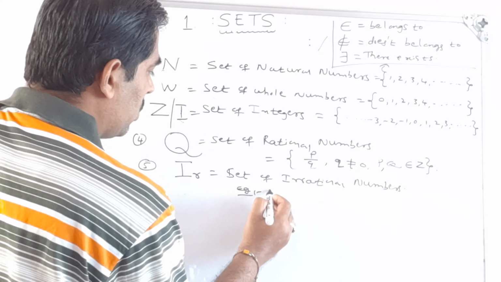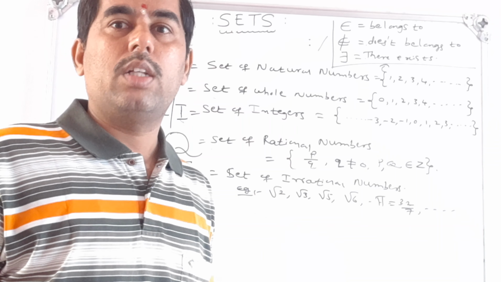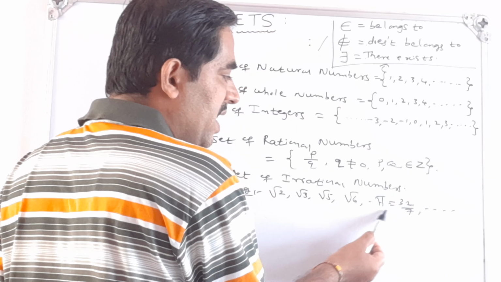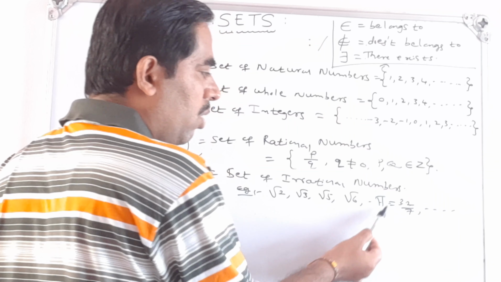Then we can write pi. So, what is the value of pi? 22 by 7. If we divide 22 by 7, the division process continues and we will never get the remainder as 0. So, the process will continue. Therefore, pi is also an irrational number. The numbers which cannot be written in the form of p by q.